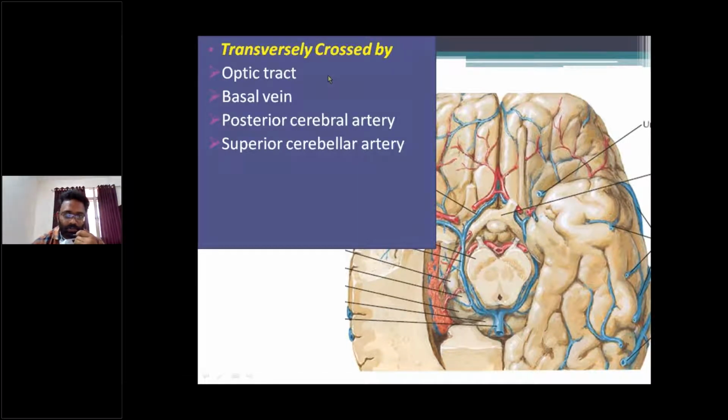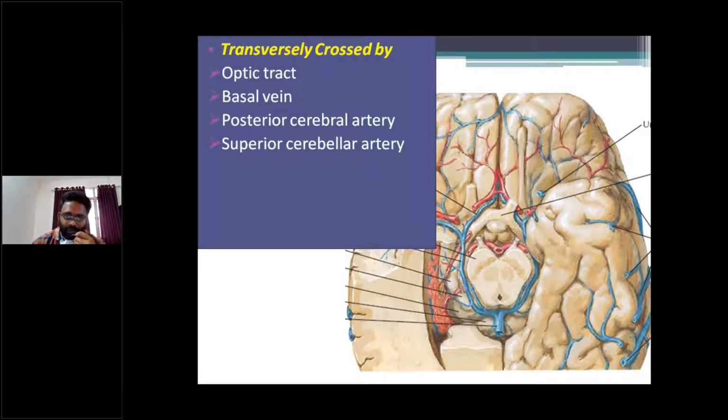Right? Next. The ventral surface of the midbrain contains the crus cerebri. This crus cerebri is transversely crossed, from above downwards, by the optic tract, the basal vein in blue color, the posterior cerebral artery in red color here, which is a terminal branch of the basilar artery, and fourth, the superior cerebellar artery.